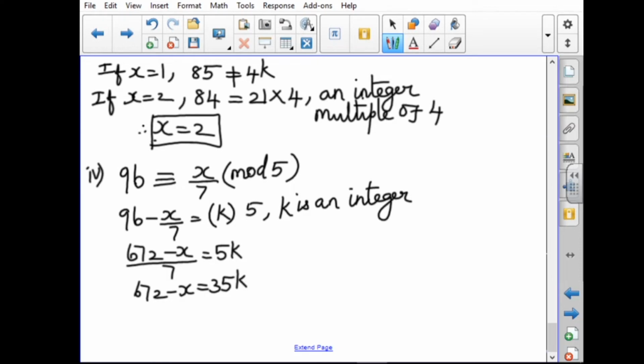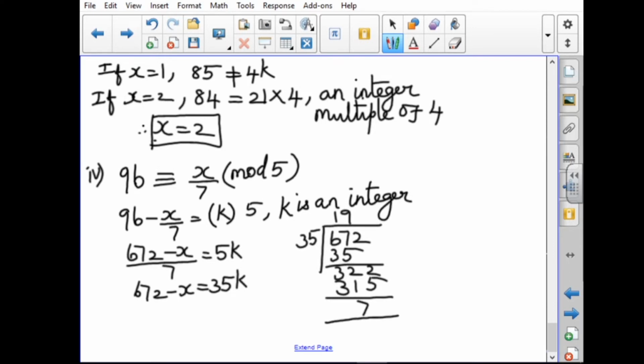So I divide 672 by 35. 35 times 9 is 315... the remainder is 7. So if you subtract the remainder 7, you will get a multiple of 35. So that's all. x equal to 7.